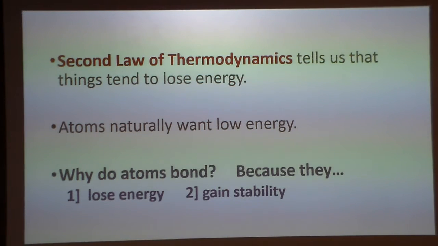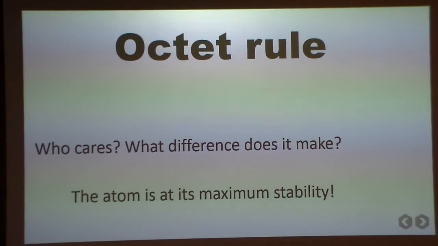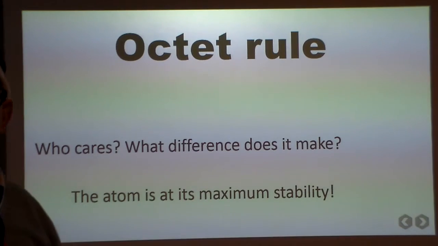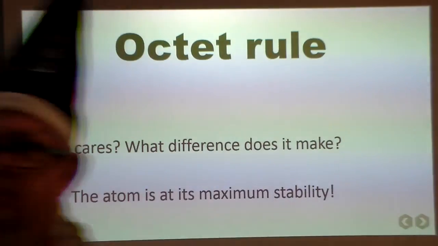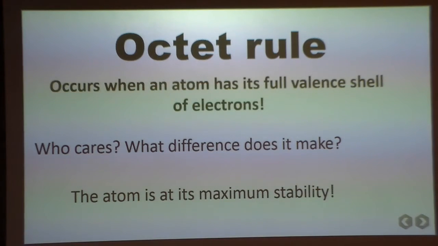So why do atoms bond? Because they lose the energy, but they also gain stability as a result. Now there is something called the octet rule. Now octet has a connection with the number 8. So what's up with that?